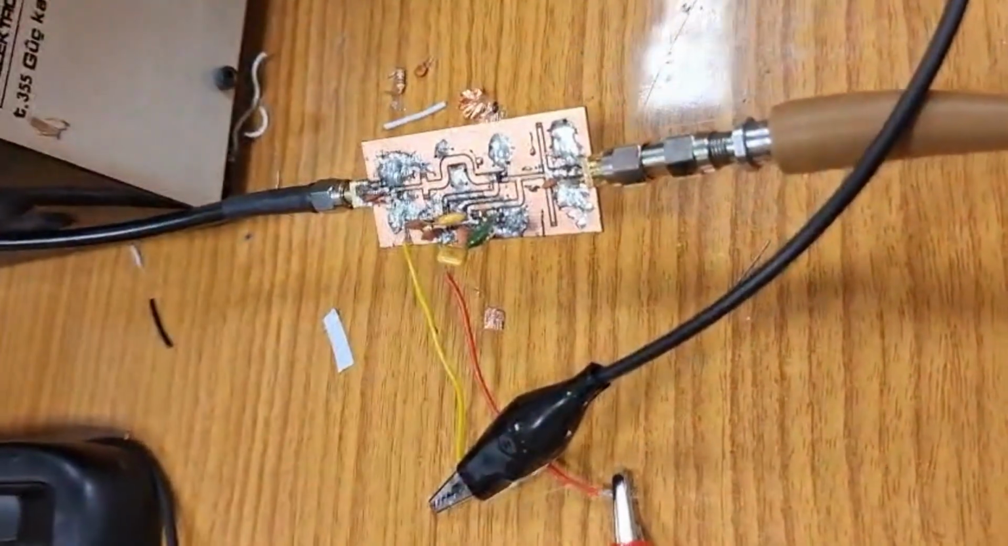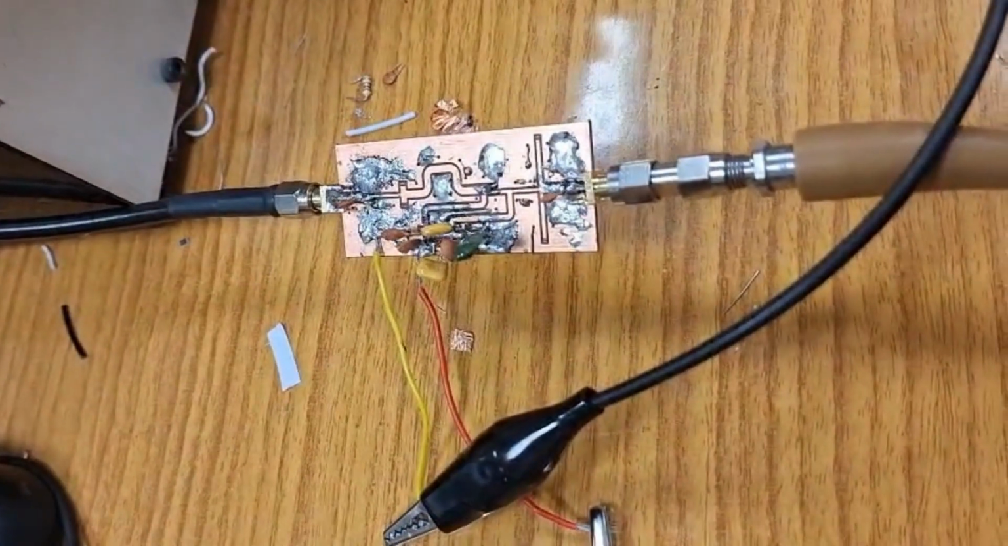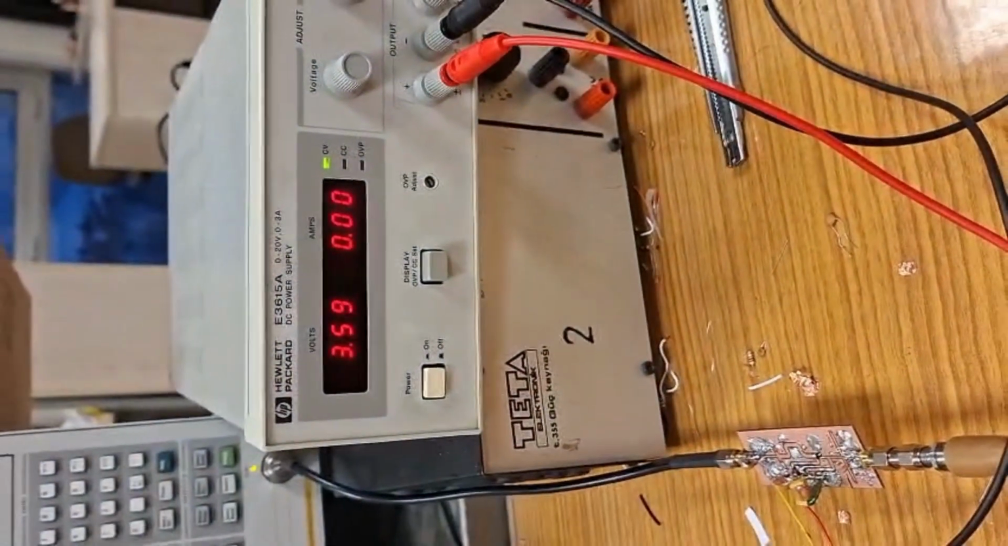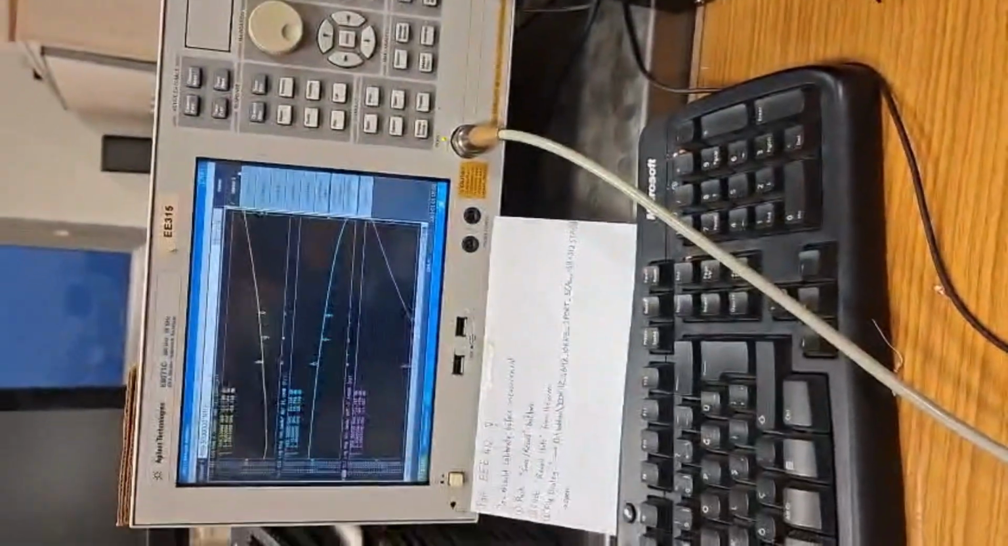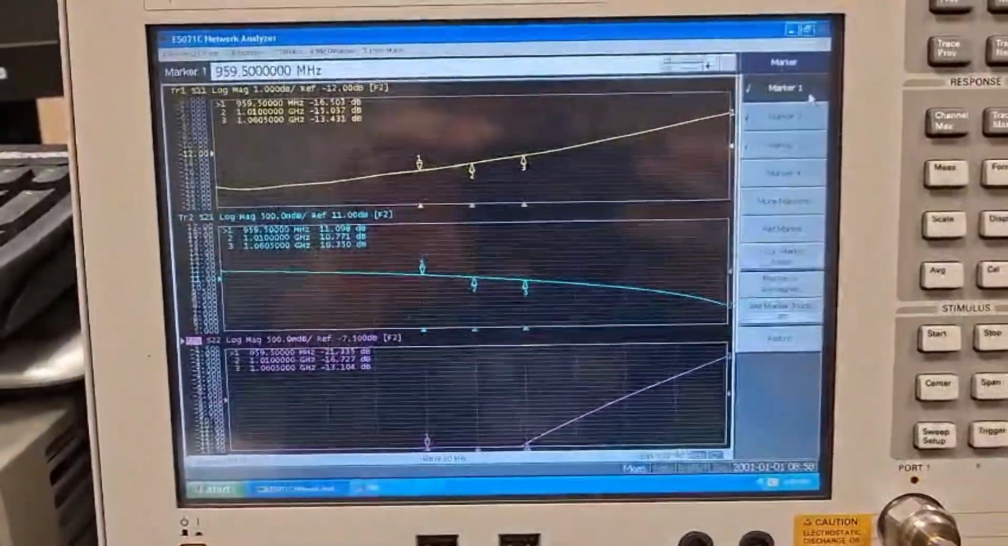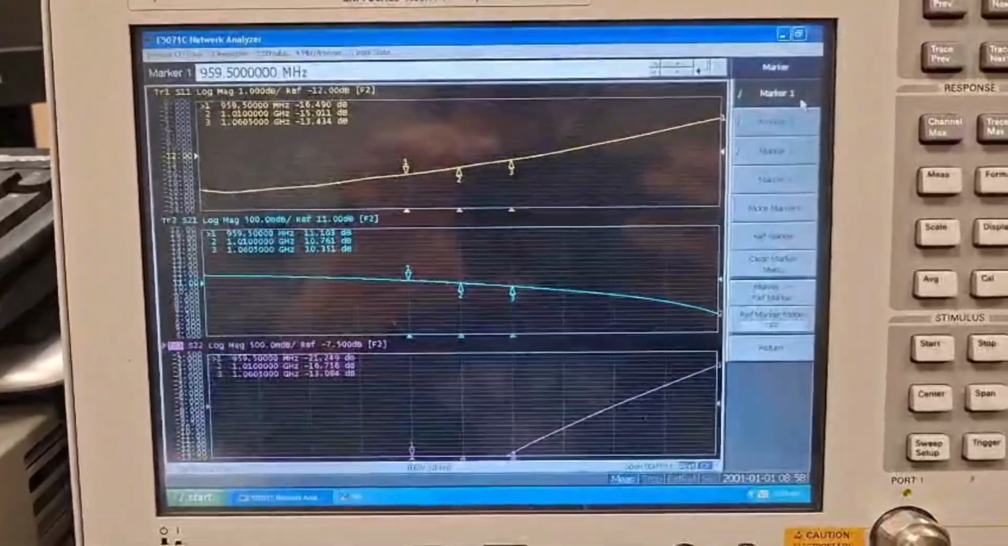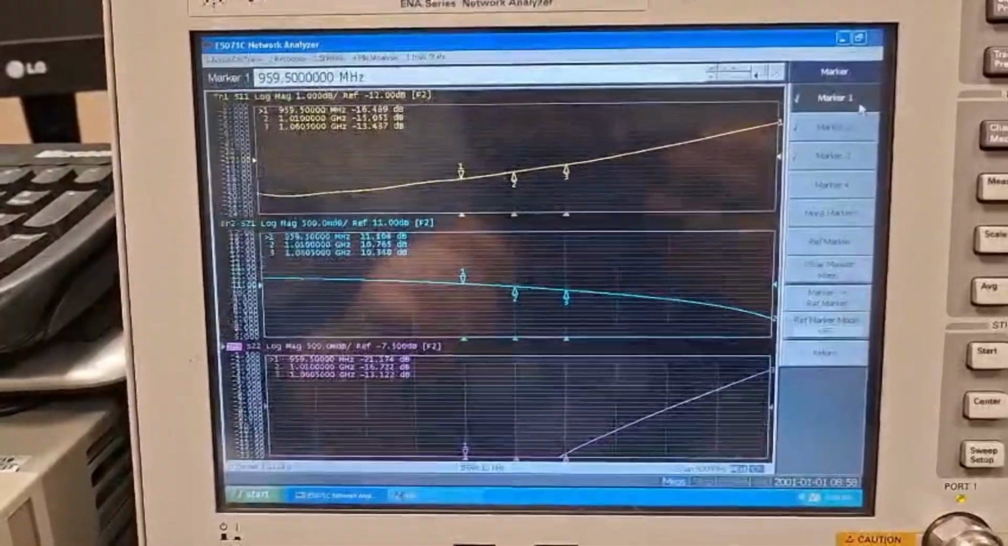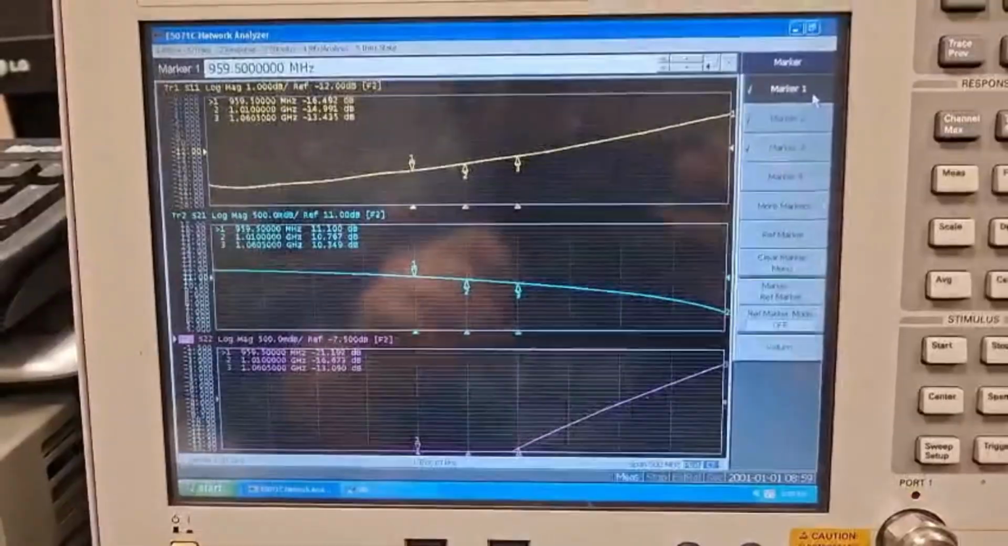Now I will present my microwave electronics course term project. Here is my PCB. This is my bias voltage. And now, as we can see, these are my S parameters, my small signal result. My center frequency is 0.1 gigahertz.